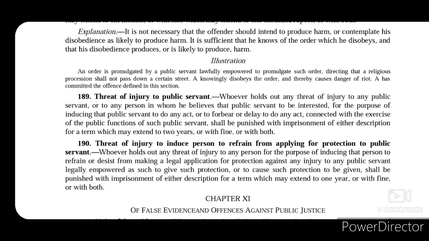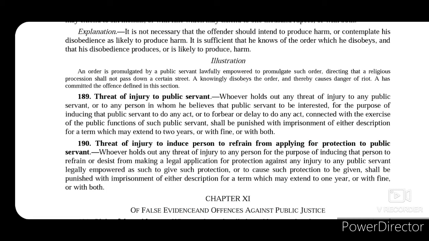So whoever tries to threaten a public servant with the intention to induce him to do something or to refrain from doing something, or to delay an official act that he was supposed to perform, that person who so threatened the public servant of injury shall be punished with imprisonment of either description for a term which may extend to 2 years, or with fine, or with both.